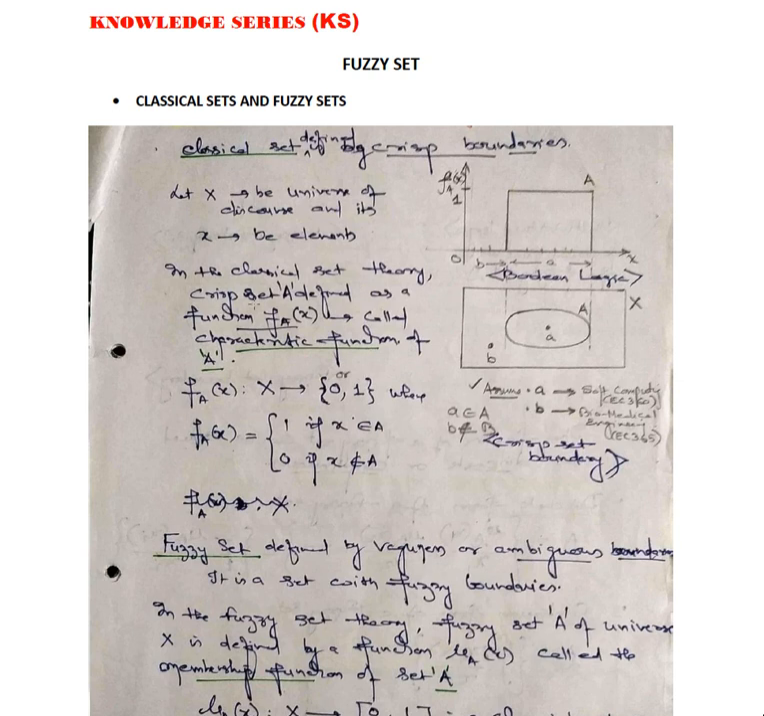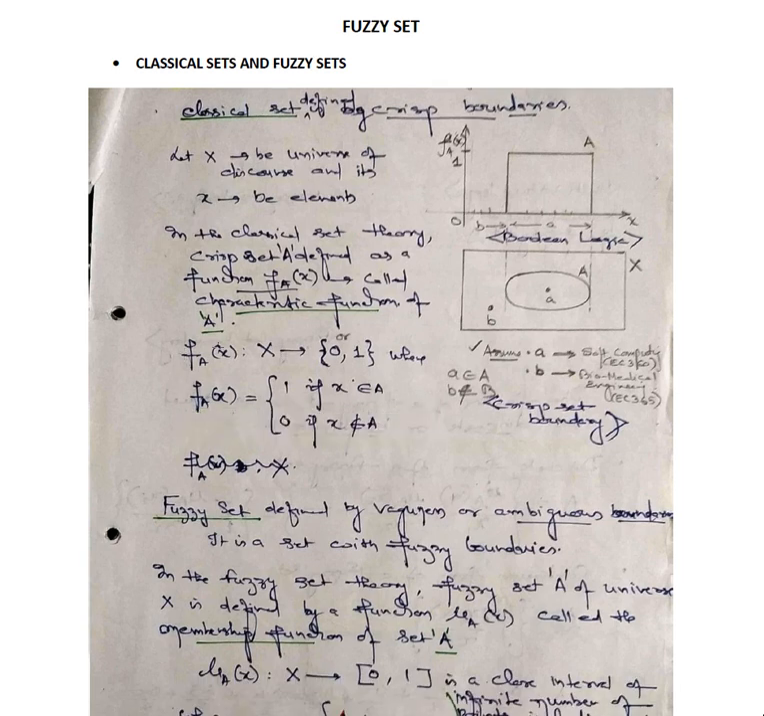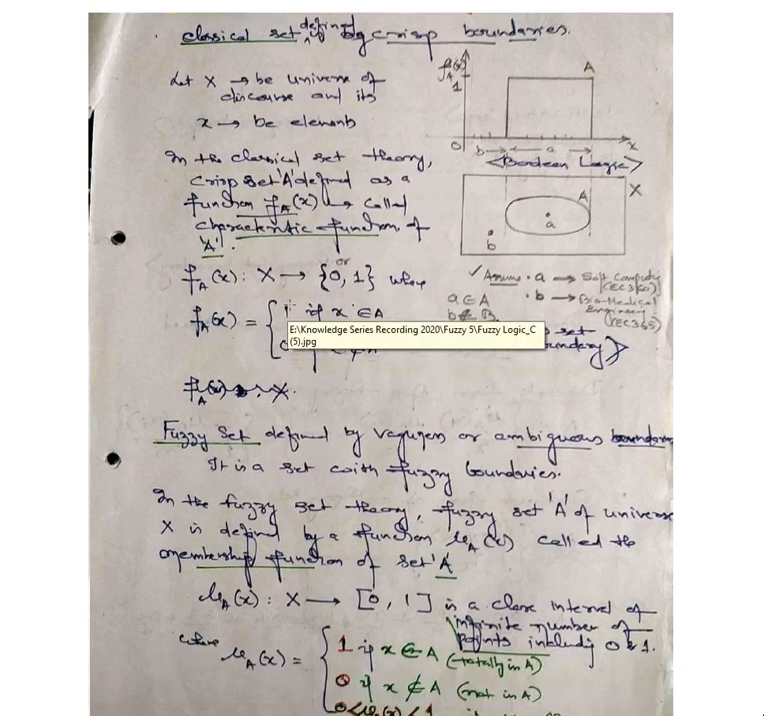In the classical set theory, a crisp set A is defined by a function fA of x, called the characteristic function of A. So fA of x is defined on A, where A is the crisp set and x is the collection of elements. fA of x maps X to the range {0, 1}, that is 0 comma 1 in curly brackets, where fA of x is equal to 1 if x belongs to A and 0 if x does not belong to A.